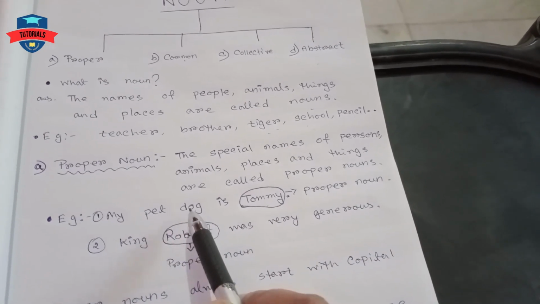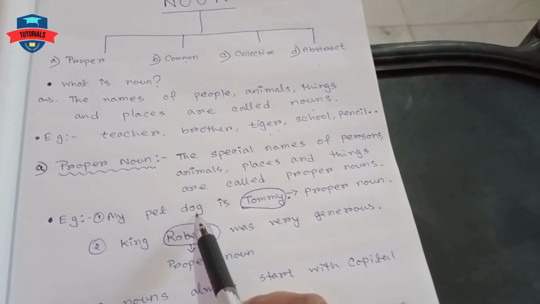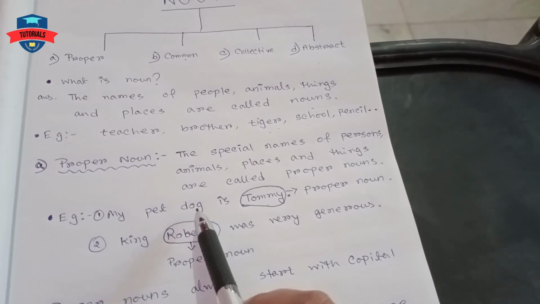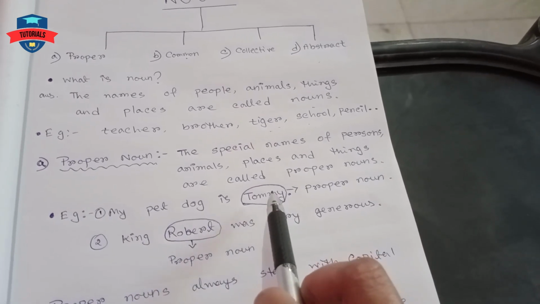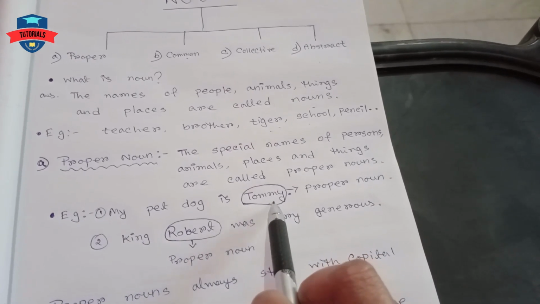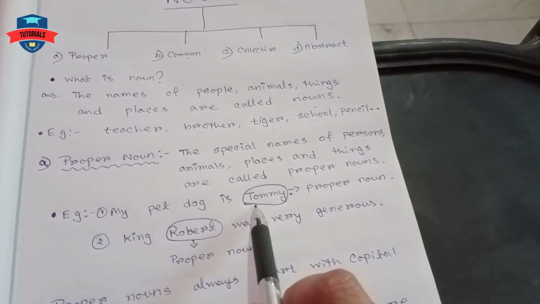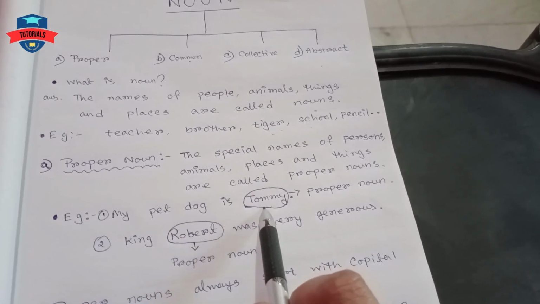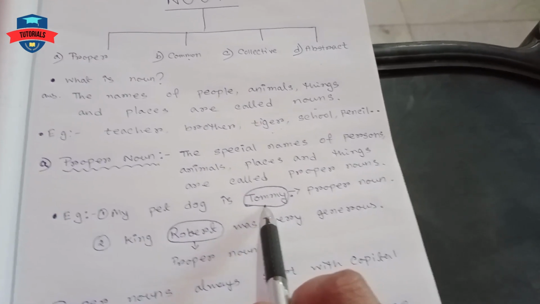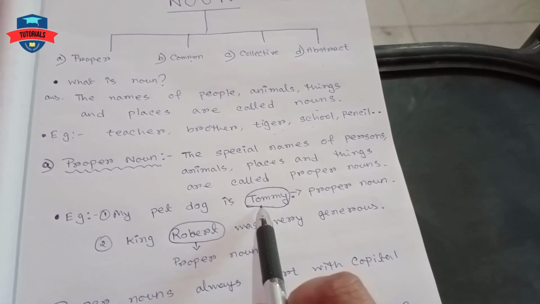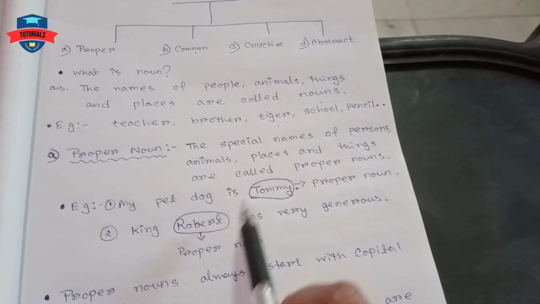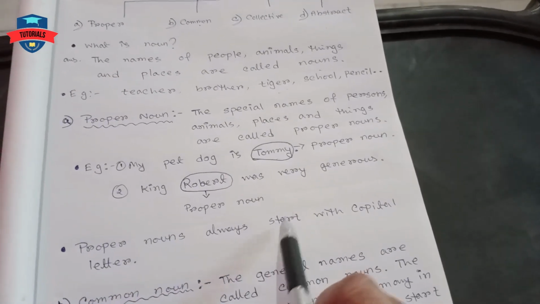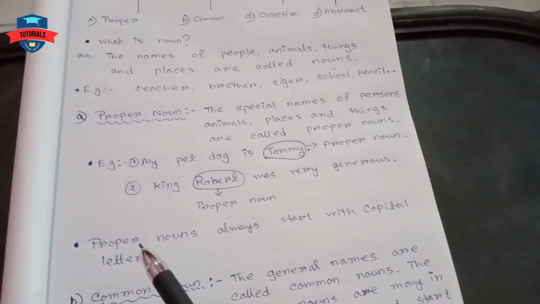But dog is not the proper noun. Why? Because there are lots of dogs around us. But Tommy is one and only the name of a particular dog. So this name is special. And you can see that at the end of the sentence, Tommy, T is still capital. Why? Because proper nouns always start with capital letter.